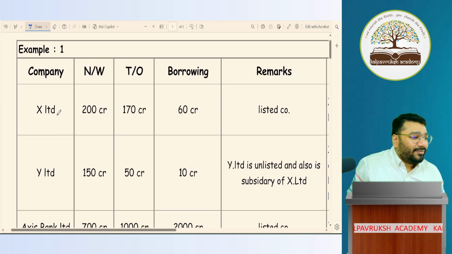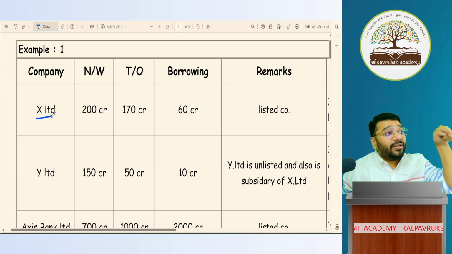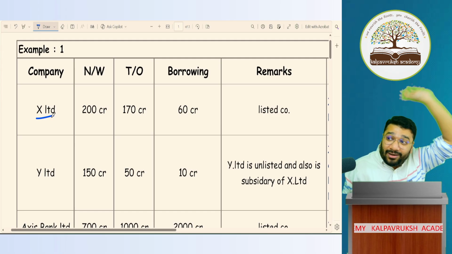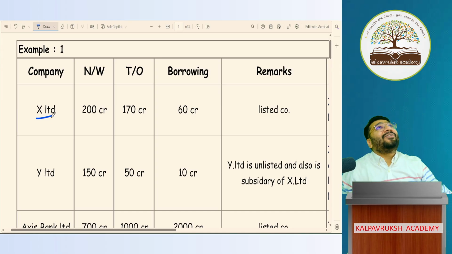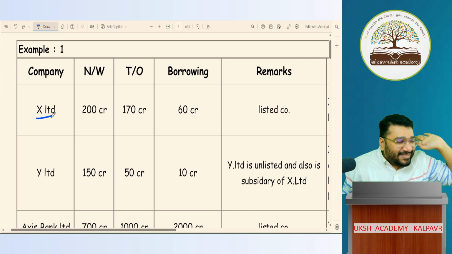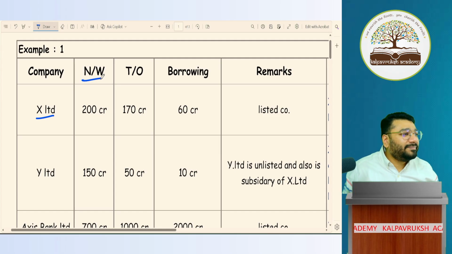Now, Pooja, company X Limited. X is not that X what you're thinking about. X is pure alphabet X. Don't go to your memory. This is the normal ABCD X. X Limited. Net worth 200 crores.